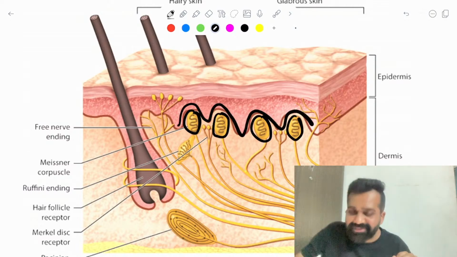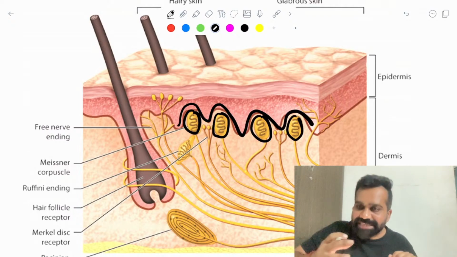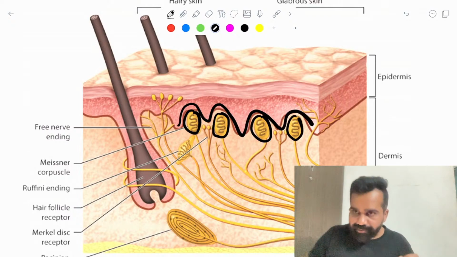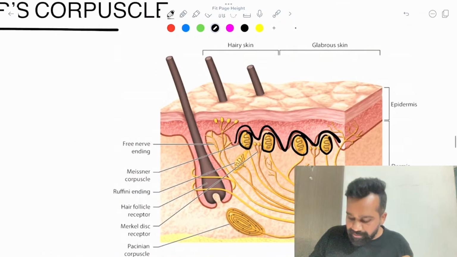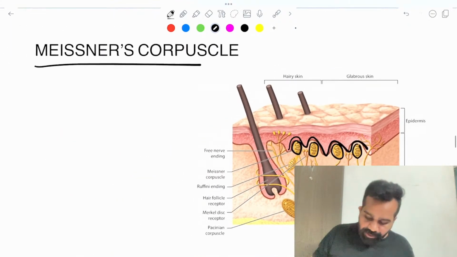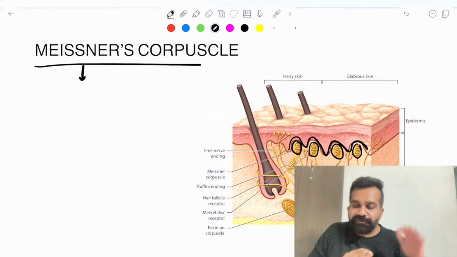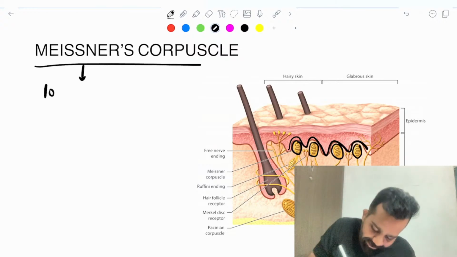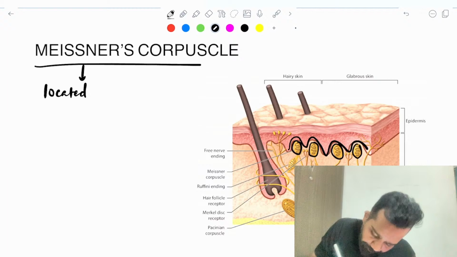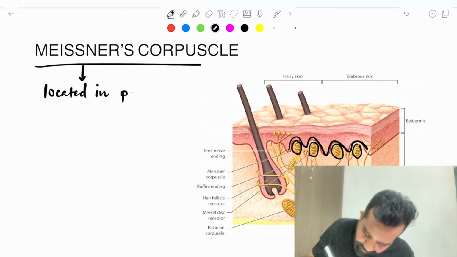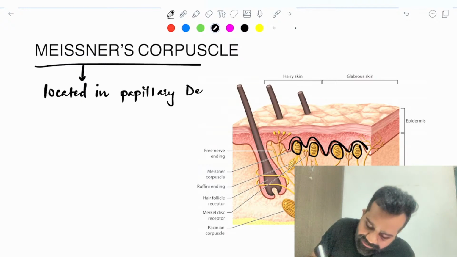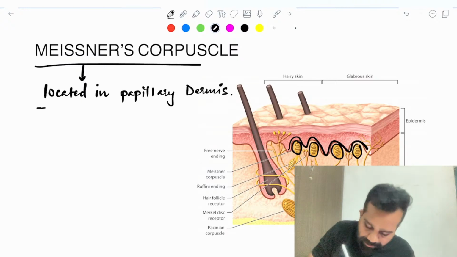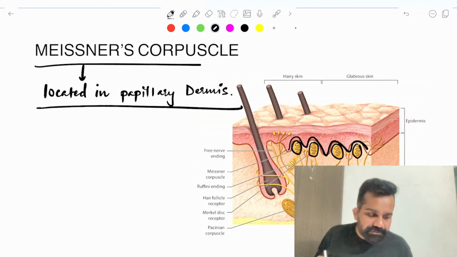Below this basement membrane there is an encapsulated nerve ending, and these are known as Meissner's corpuscles. So you just write down, so you can remember the difference between a Merkel cell and a Meissner's corpuscle. It is located in the papillary dermis.